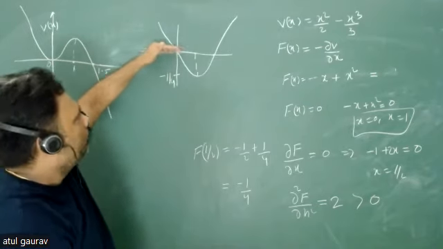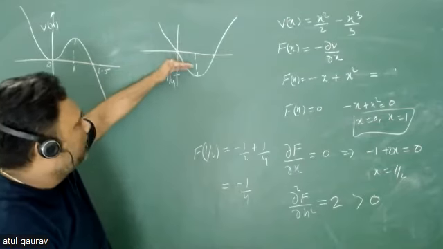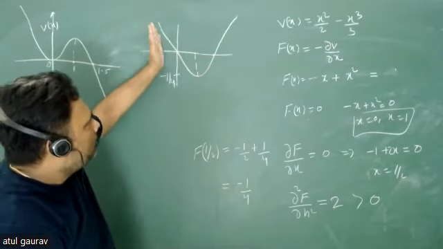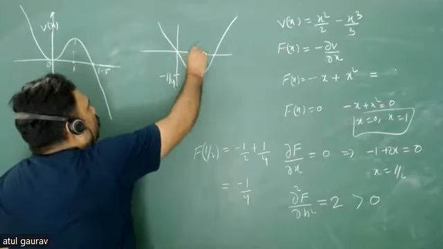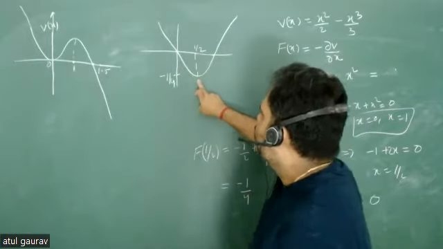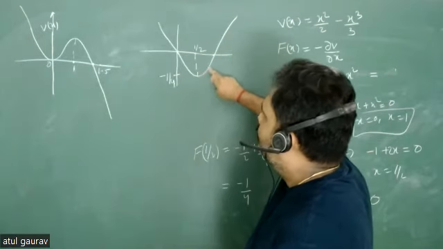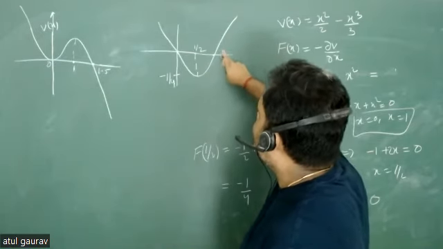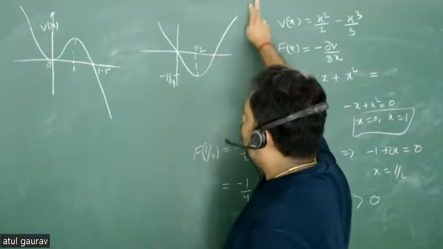Then force will be 0. And then what will happen? You have some negative force here, and your force is continuously decreasing up to the point at x is equal to half. And after half, suddenly your force starts increasing, and again finds 0, and then it will become positive.